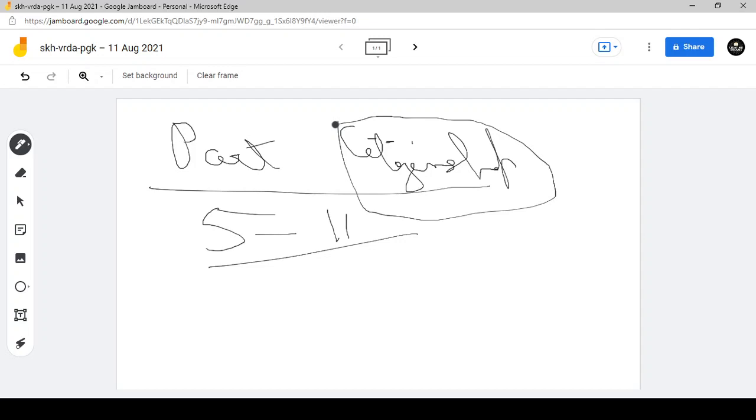See the provision. The first provision is article 5. It talks about the citizenship at the commencement of the constitution. That is, at the commencement of the constitution, every person who has his domicile in the territory of India, who was born in the territory of India, either of whose parents was born in the territory of India, or who has been ordinarily resident in the territory of India for not less than 5 years, shall be a citizen of India. It is given in the DD Basu.